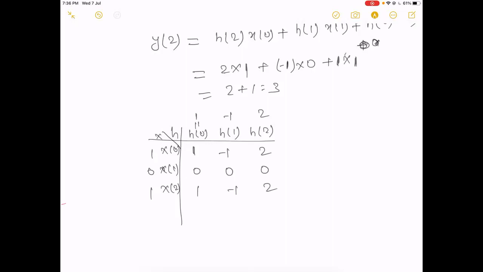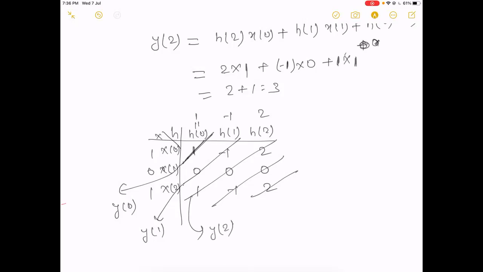Now add along the diagonals. The first one will be y0, the next, the summation of all, will be y1, then y2, y3 and y4.